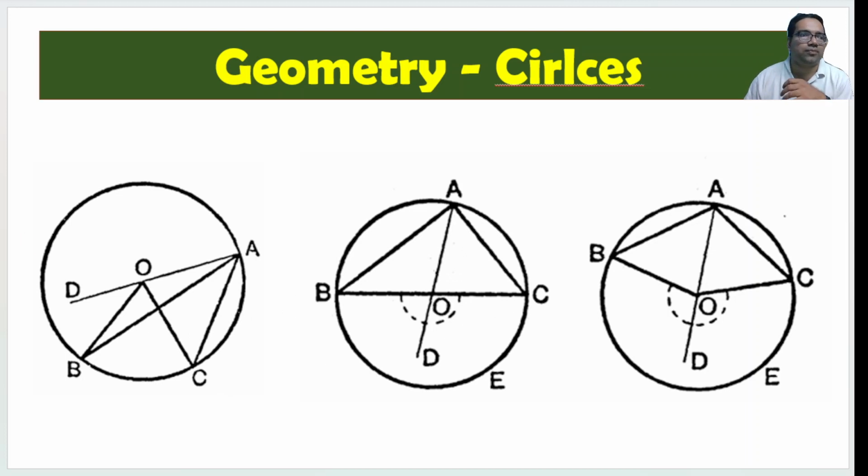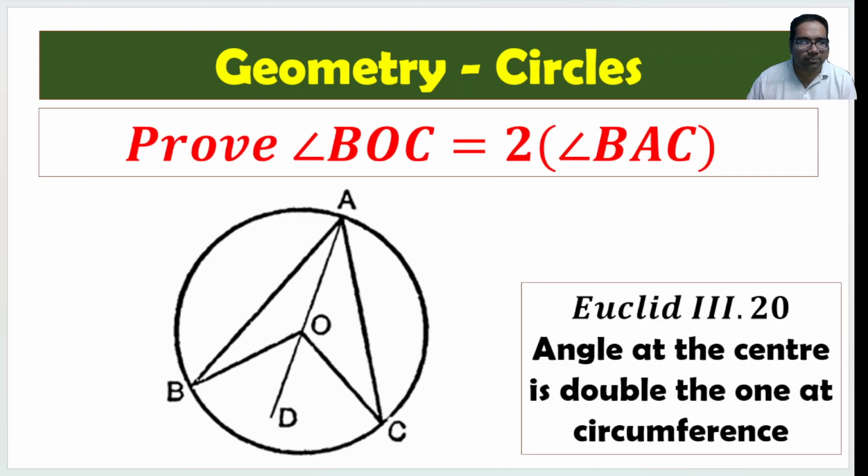Let's prove. Everywhere, the proof is more or less the same. Let us start with the original one. Let us take this triangle AOB. Here, BO and AO are radii. AO is equal to BO because both are radii only.